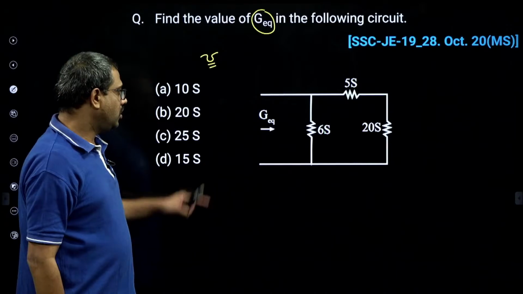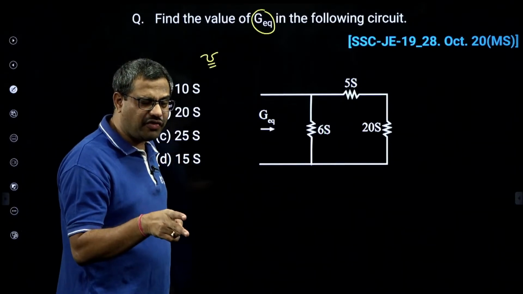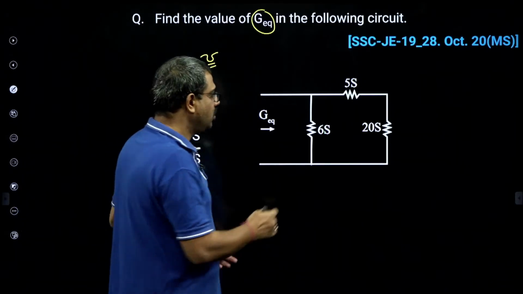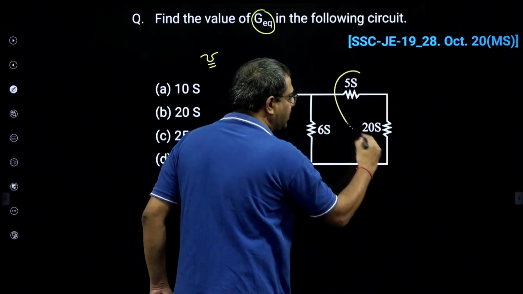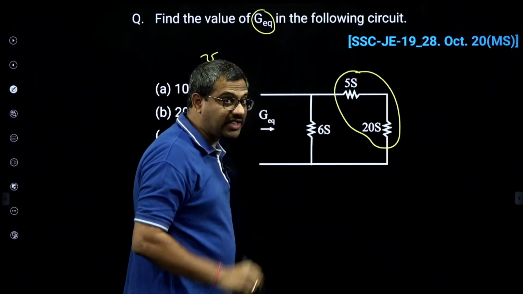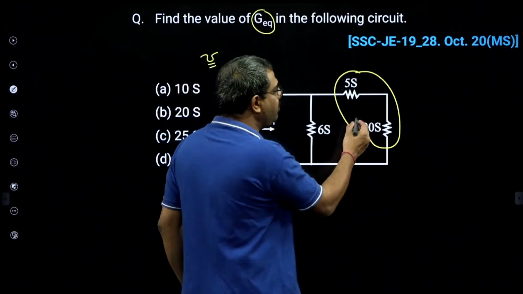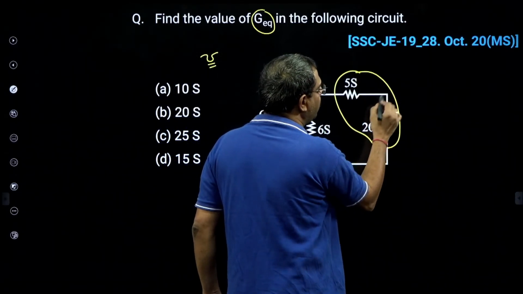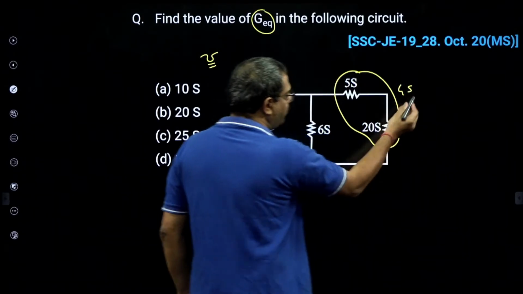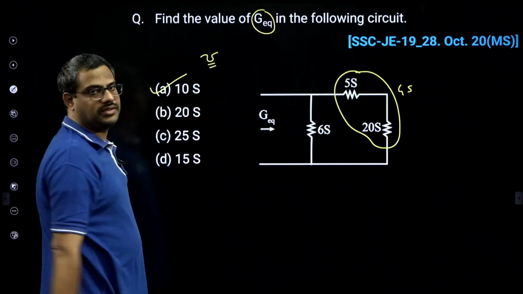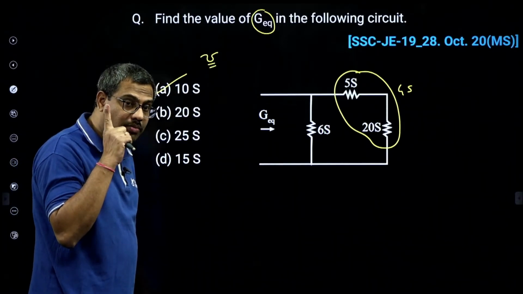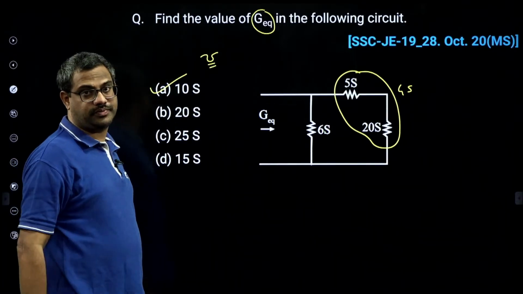Now, conductances in series and parallel have formulas reversed relative to resistors. First of all, this 6 is in parallel to these two in series, but when these two are in series, it is opposite to the resistor formula. So this will be product by sum, that is 20 into 5 by 25, 4 Siemens. Now 4 Siemens in parallel to 6 Siemens is nothing but 10 Siemens. Answer is 10 Siemens, because the series-parallel formula of conductance is reciprocal to resistance.